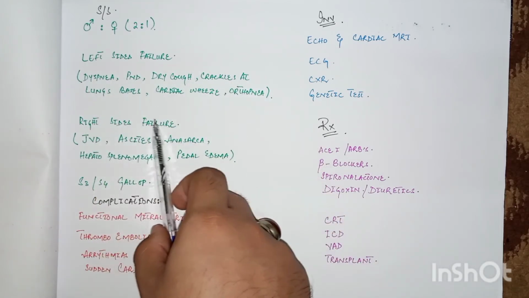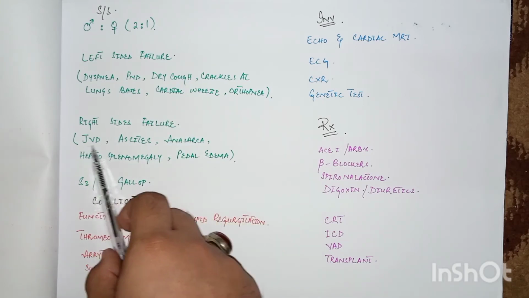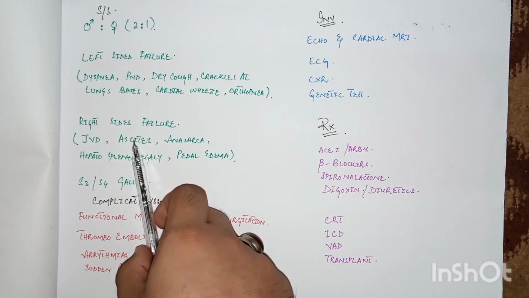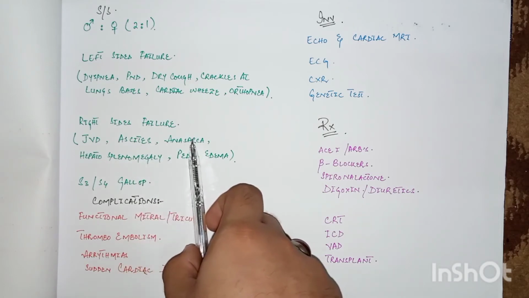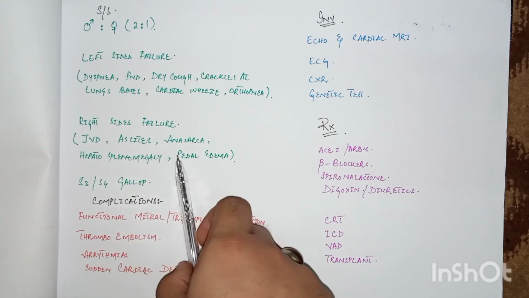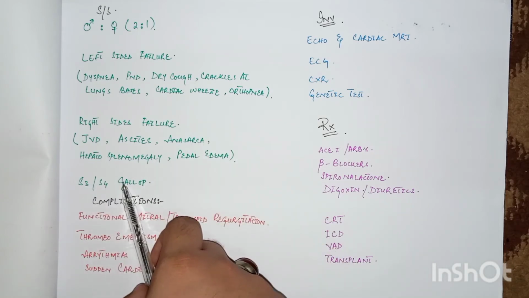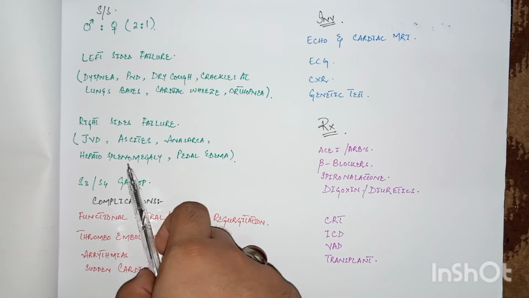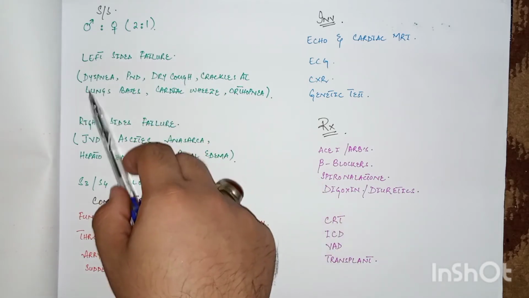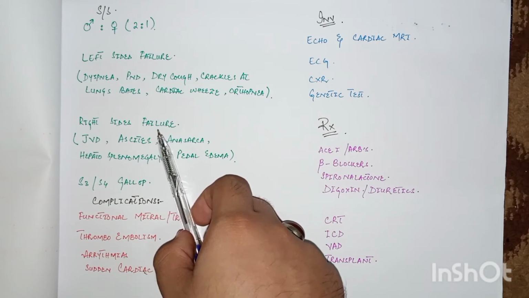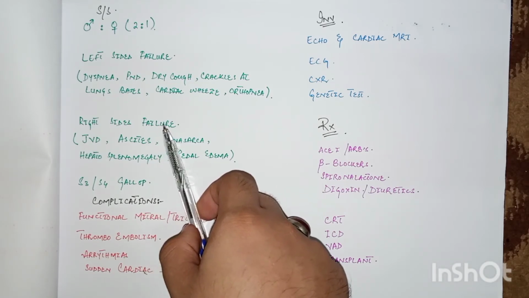The right sided failure features include JVP distension, ascites, that is fluid accumulation in the peritoneal cavity, anasarca, that is generalized edema, hepatosplenomegaly, and pedal edema. S3 or S4 gallop is also included in the clinical features. So these features are similar to those of congestive cardiac failure, and are also found in dilated cardiomyopathy.